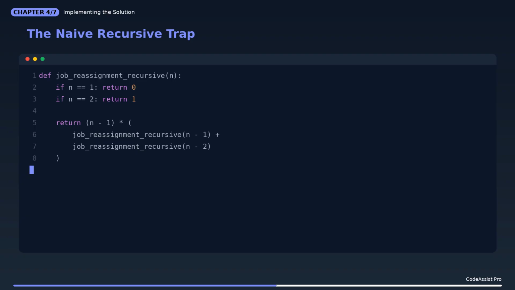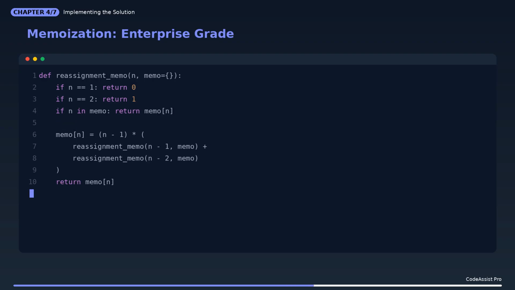By adding a simple dictionary to memoize our results, we collapse that exponential time into linear time. Now, we can calculate rotations for a bank with 25 tellers in milliseconds. But can we optimize the space even further? Let's look at the bottom-up approach.